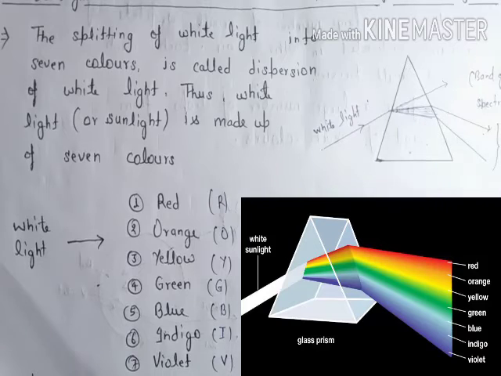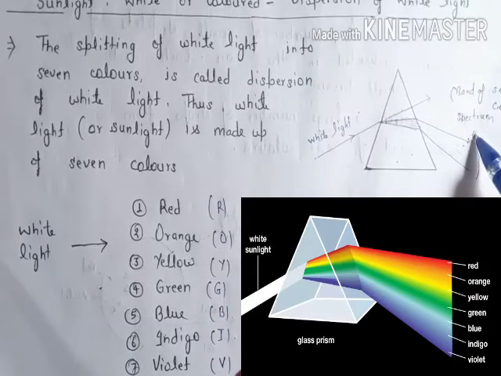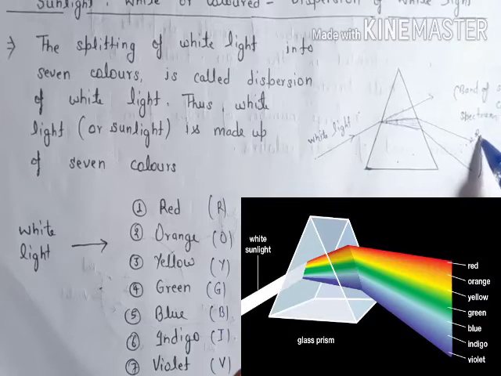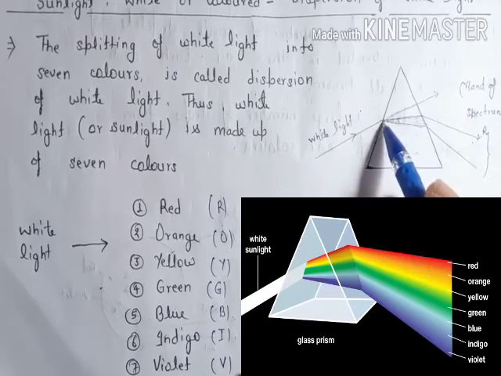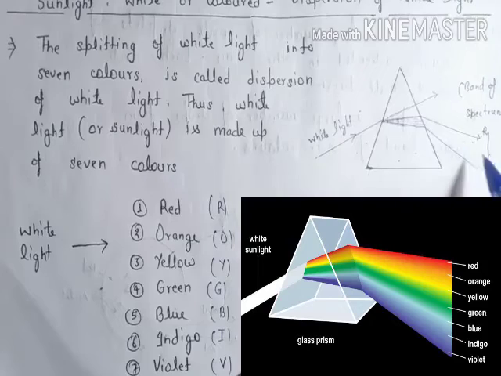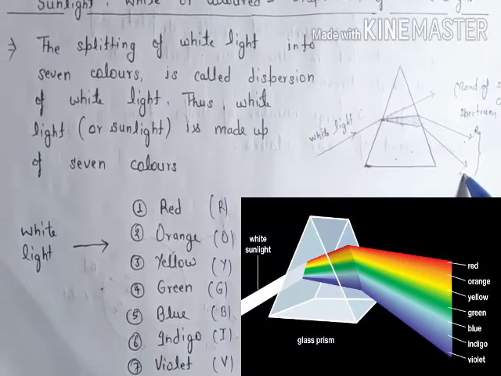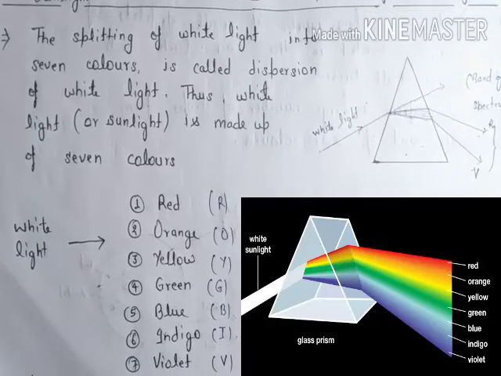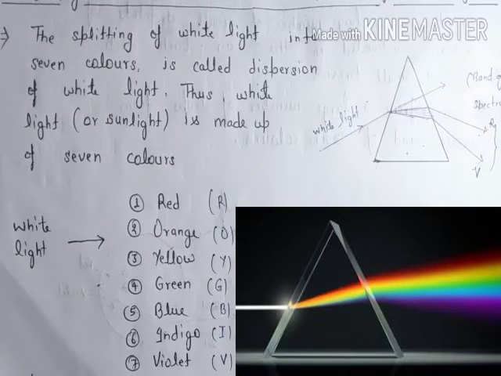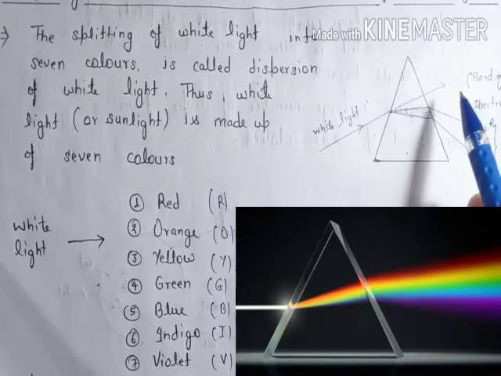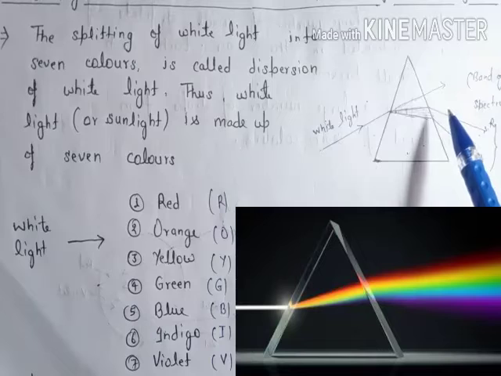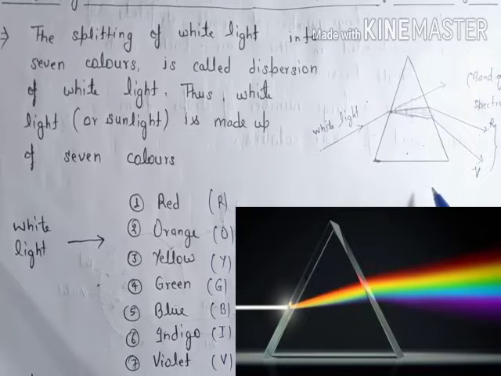You can see here red is at the top because it is the fastest among all, and the slowest light bends more, which is why violet is at the bottom. Because of this difference in speed, we can see the bending of different light colors, and the components of the light beam get separated, which we can obtain on a screen.